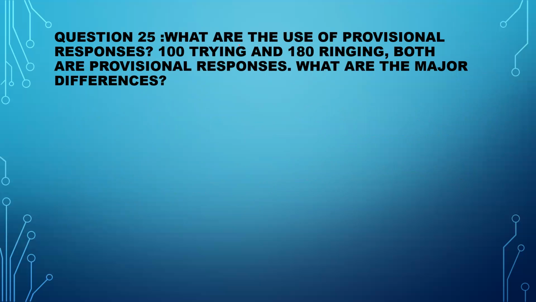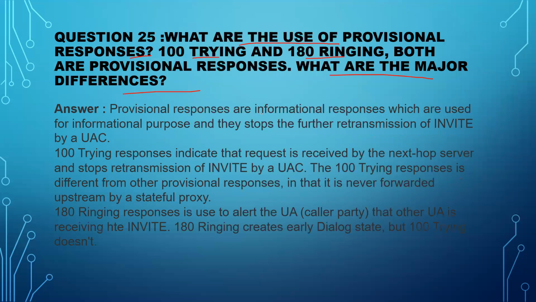Now, the next question we have: what are the uses of provisional responses? Like 100 Trying, 180 Ringing, both are provisional, and what are the major differences, right? Provisional responses are informational responses which are used for informational purposes, and they stop the further retransmission of INVITE by a UAC, right?